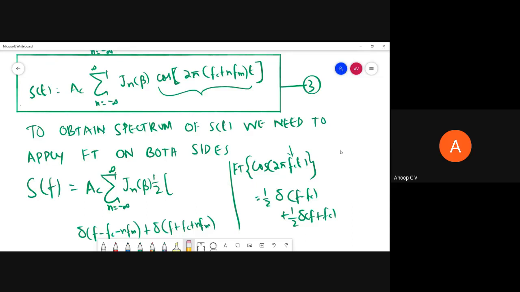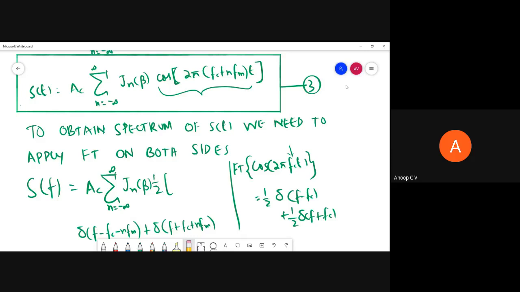Yeah, so this is what we have derived in last session, starting from the expression for narrowband FM. I have derived the expression for this wideband FM signal. The time domain expression is this: s of t is equal to A_c summation n from minus infinity to infinity J_n(beta) cos 2 pi (f_c plus n f_m) t. Right. So this is the time domain expression for wideband FM. And this J_n(beta) is nothing but what? Nth order Bessel's function with argument beta, and it's a Bessel's function of first kind, right?